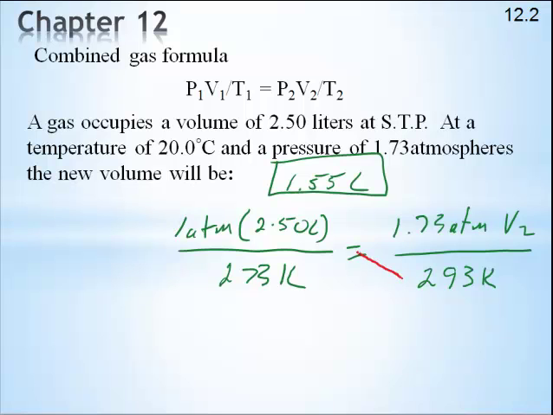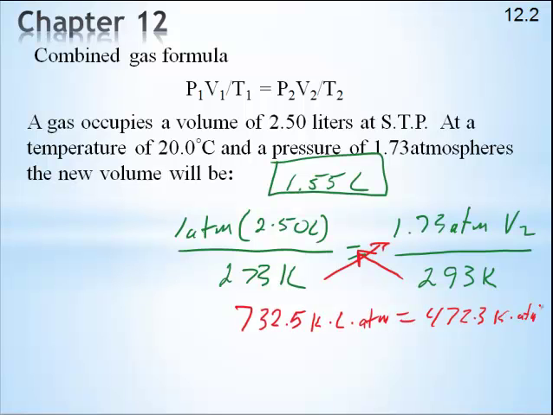We're just going to cross multiply and divide. When I multiply those 3 numbers together, I get 732.5, and if we wanted to write the unit, it would be K times L times ATM. And that equals 273 times 1.73, which equals 472.3 K times ATM times V2. Now I'm going to take that number and divide it under there, and when I do, V2 equals 1.55 liters. So there you go. That's how we got it.